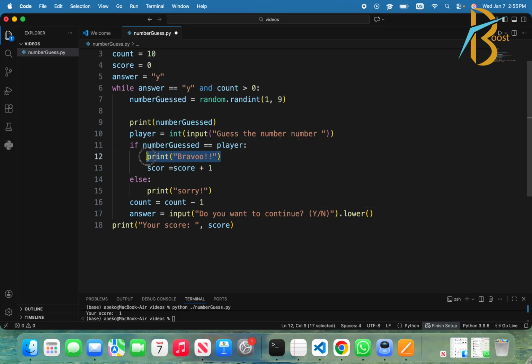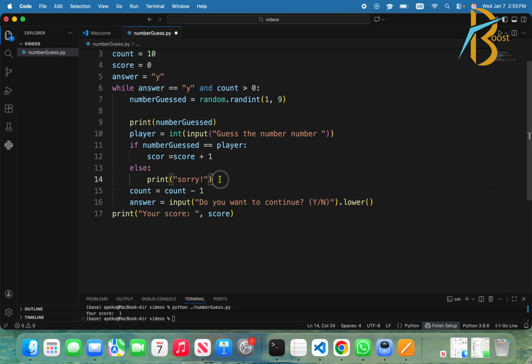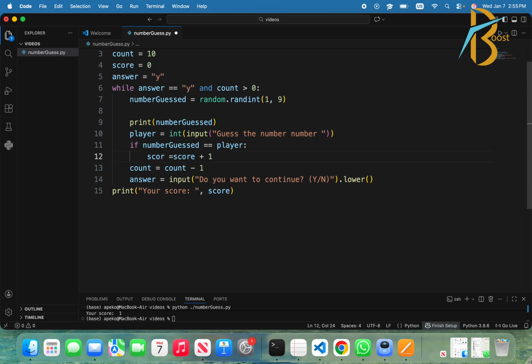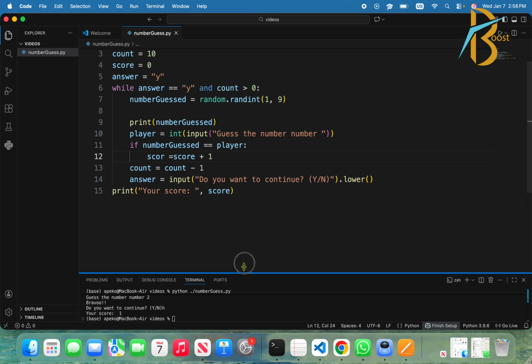This is just visible, too much visible. Then what we can do, we can remove it, and we don't say anything about it. So we just remove the else, then we remove 1 from count. Then we are going to try again now and see what is going to happen.